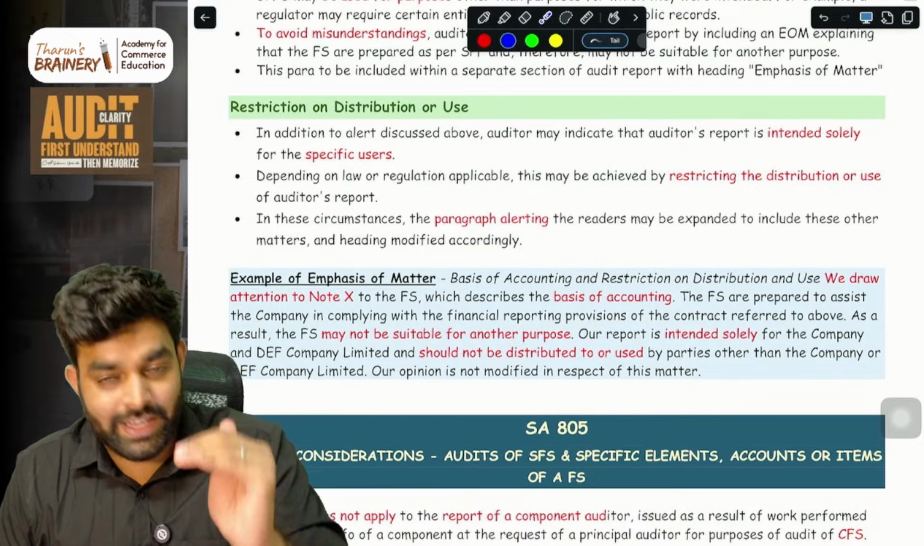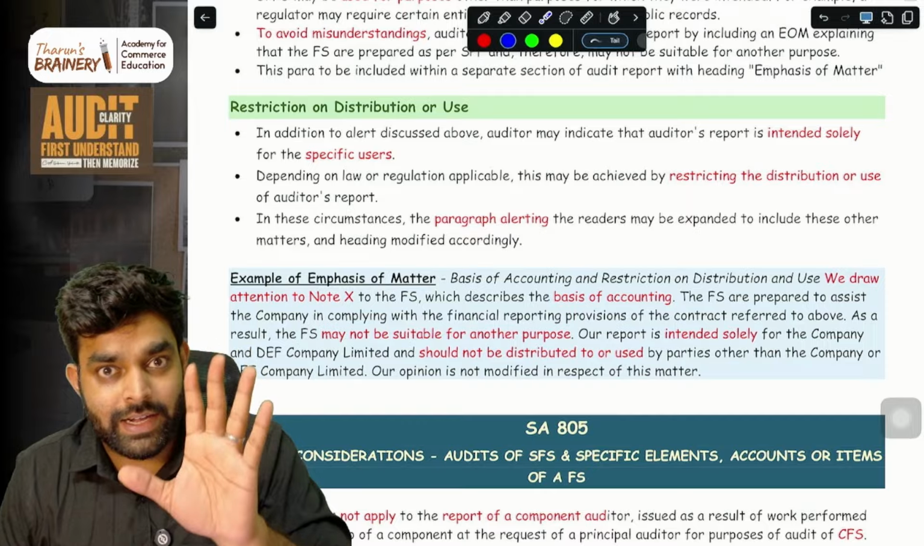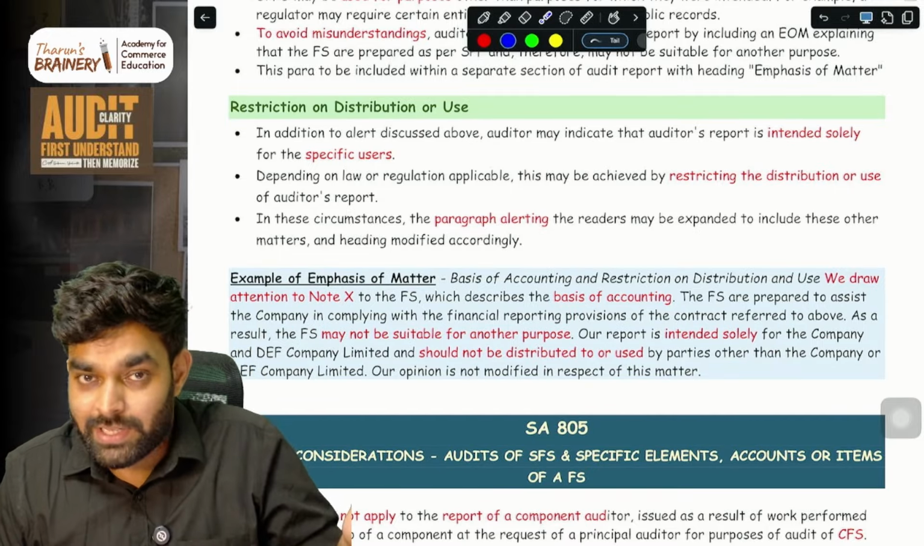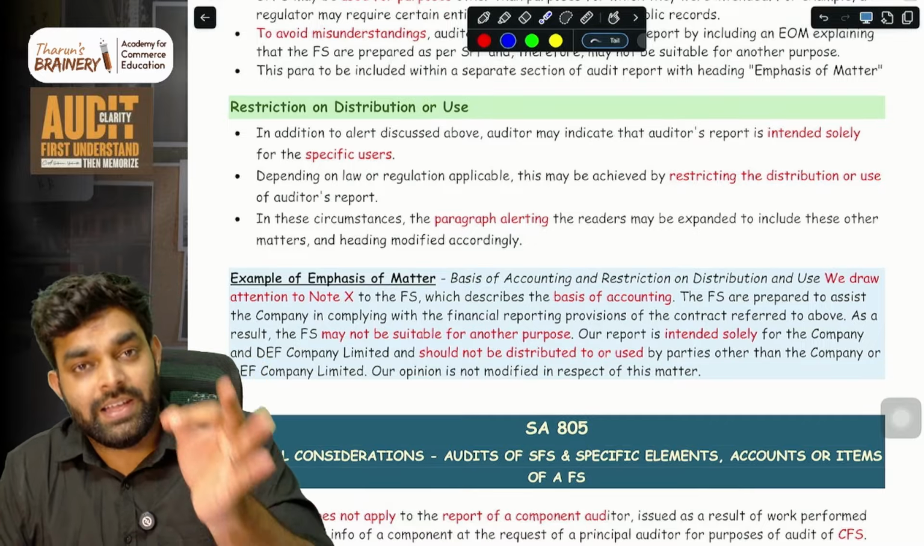Now take it, understand it first, then memorize. Like you have seen in the top, audit clarity. First understand, then memorize. Because in inter, you can at least pass with memorization. Final is a whole together a different game. Understand, get clarity, then memorize.